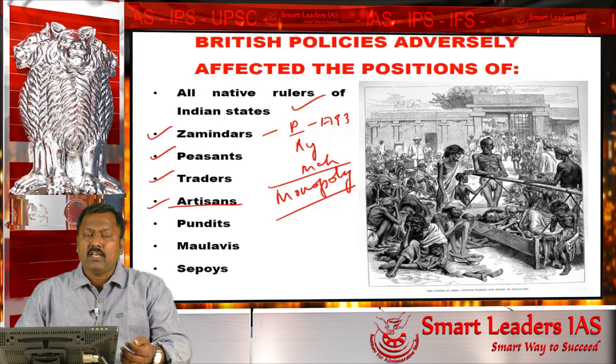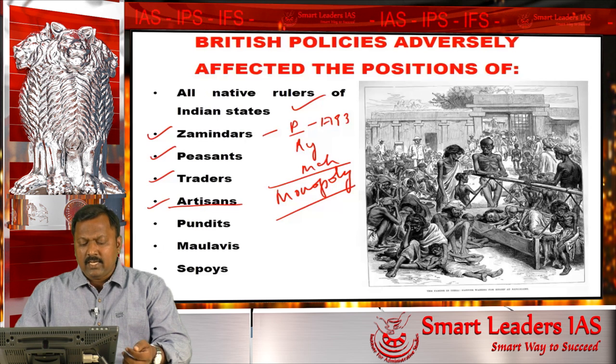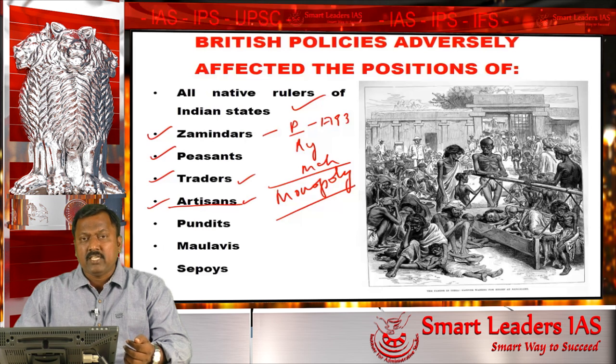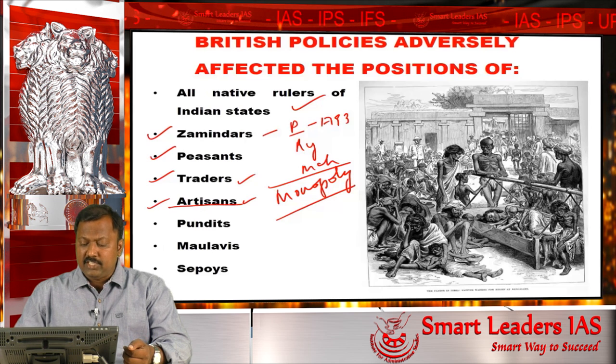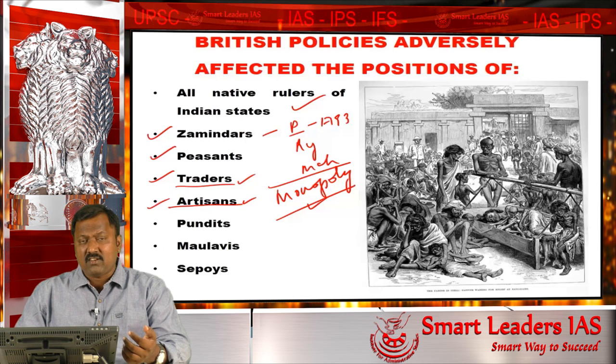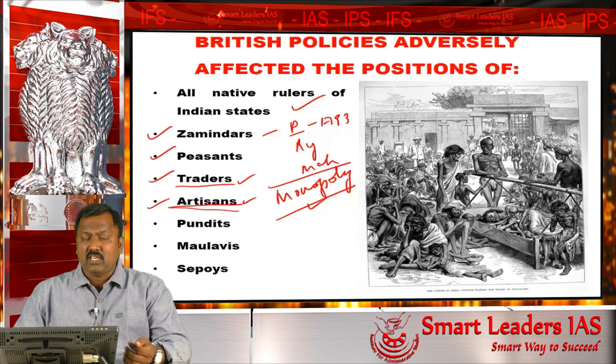They sold as per the existing demand and supply. So in India, the traditional traders and artisans made a comfortable living. But after the arrival of the British, because of the establishment of monopoly, the Indian traders lost their support or livelihood, and artisans also, over a period of time, lost their livelihood.